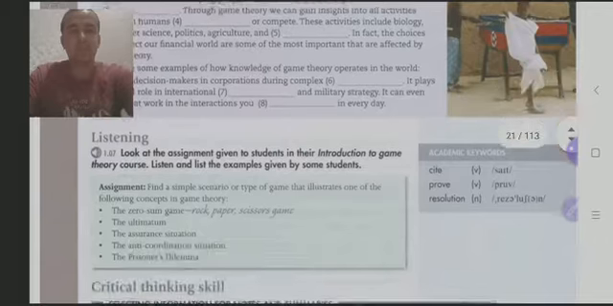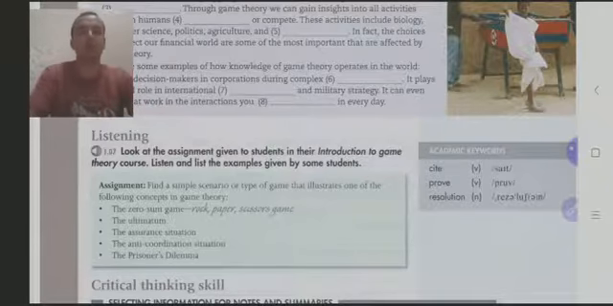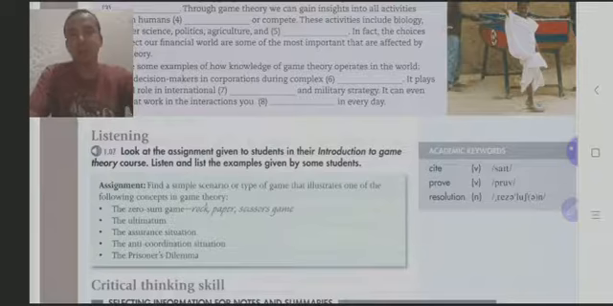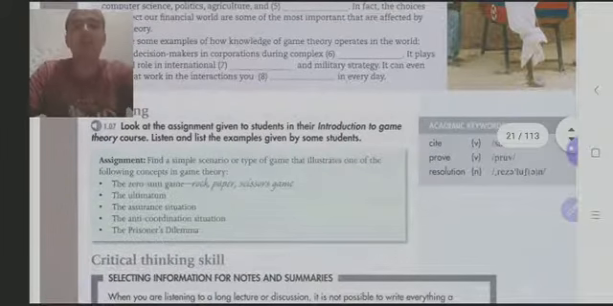Now let's work with listening. Listening, exercise 1.06. Look at this assignment given to students in their introduction to game theory course. Students got an assignment in the introductory lesson. You have to listen and list the examples given by some students. You have to make a list of the examples given by the students.